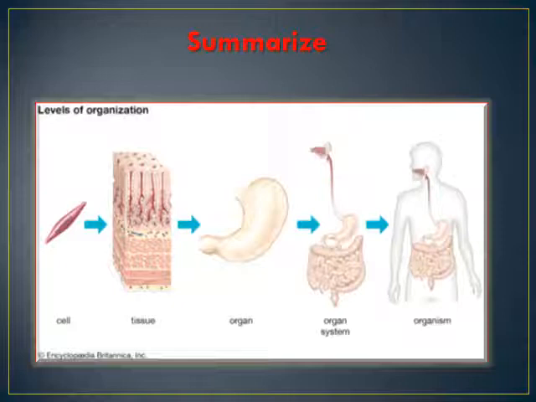Starting with the cell, like the muscle cells, when different muscle cells group together, they form tissues like the muscular tissues, and when different muscular tissues group together, they form the organ like the stomach, and when different organs group together, they form the organ system like the digestive system, and when different organ systems group together, they create an organism. This is all about today's lecture.